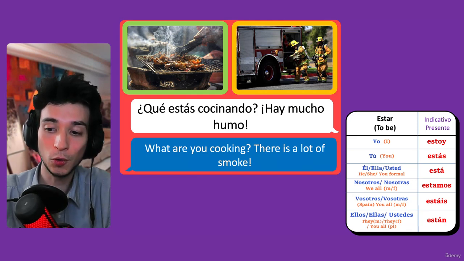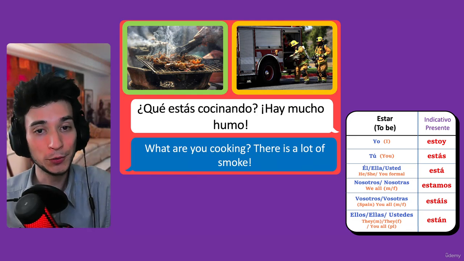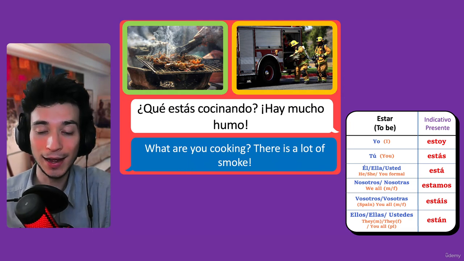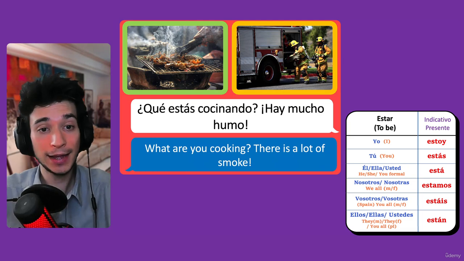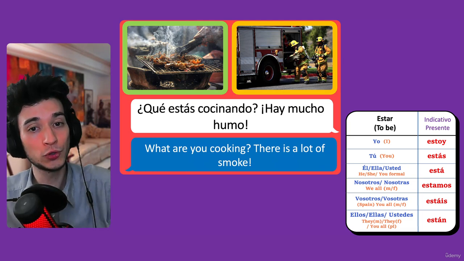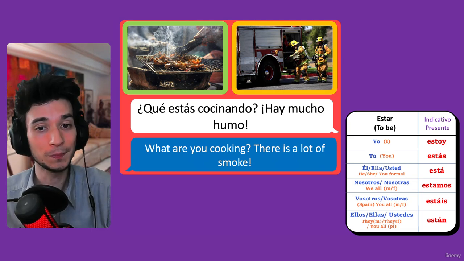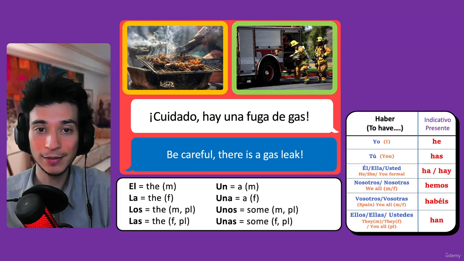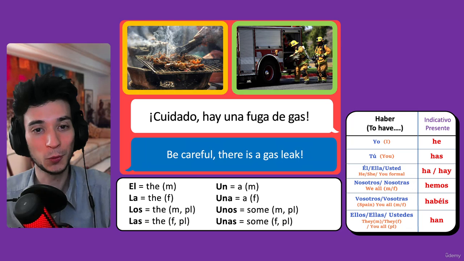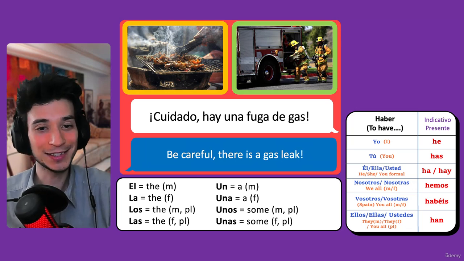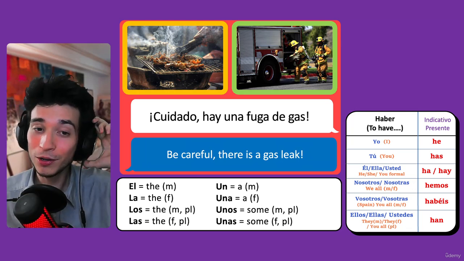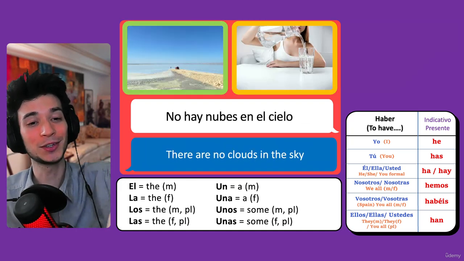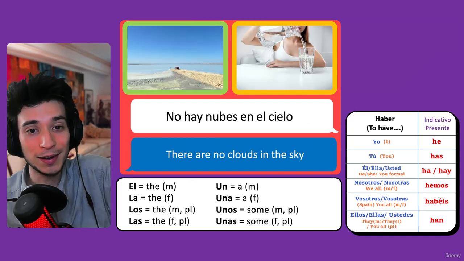¿Qué estás cocinando? What are you cooking? Hay mucho humo. There is a lot of smoke. Humo, smoke. And the next one, oh, we have the same one. Cuidado. Hay una fuga de gas. Be careful. There is a gas leak. Okay, so let's try the other example. I think this one was repeated, but it's okay. Let's try the next one.